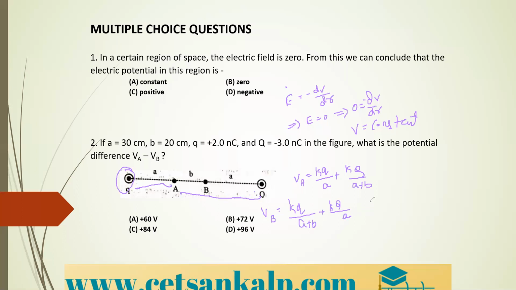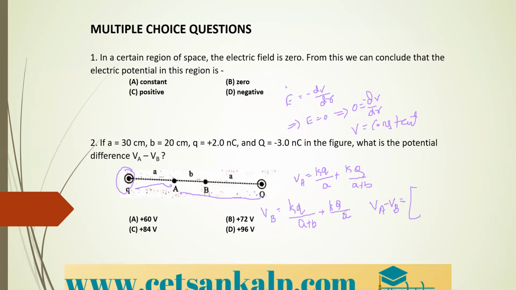They asked you the value of VA minus VB, right? Just substitute all the formulas here. What is VA? VA is K into q by A plus K into Q by A plus B. VB is K into q divided by A plus B plus K into Q divided by A.